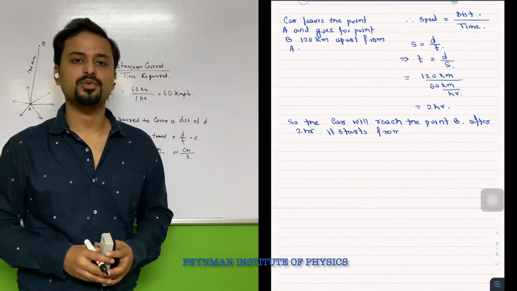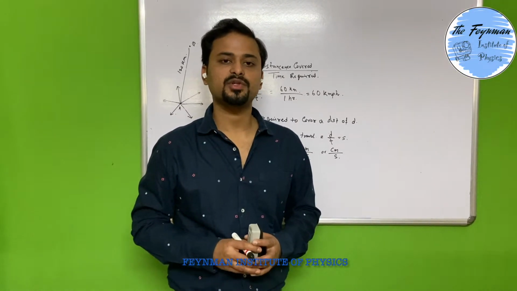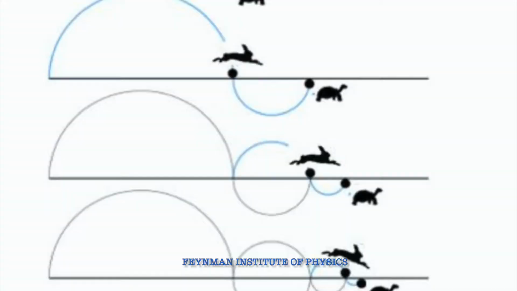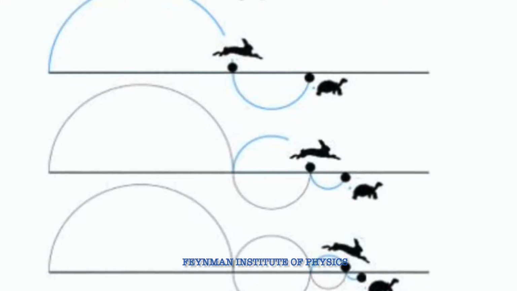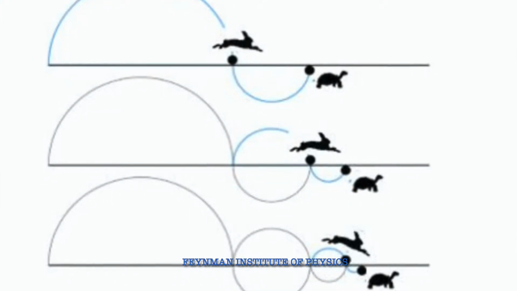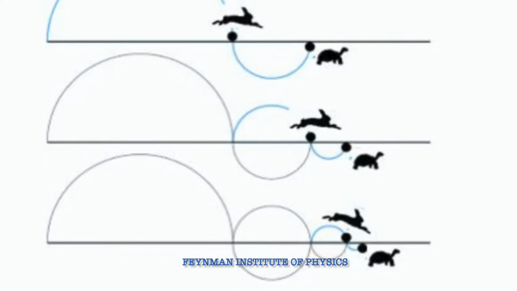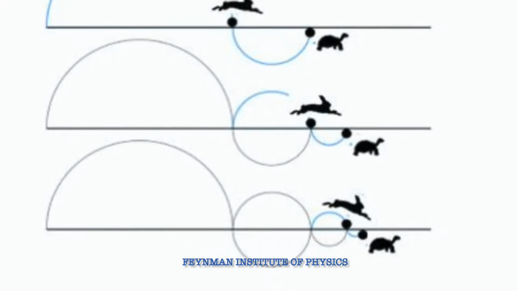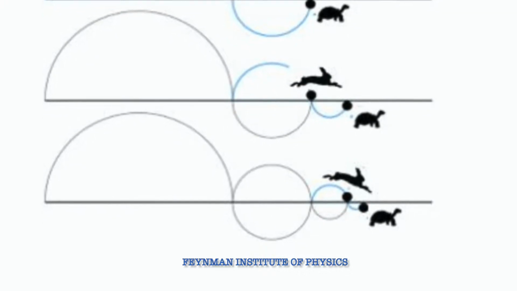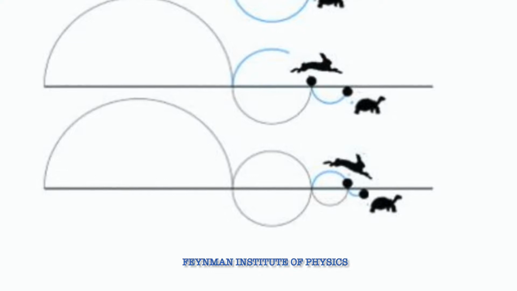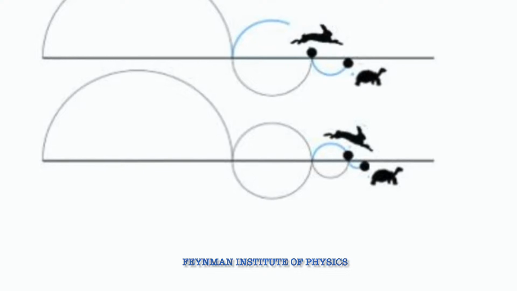Now, there are certain phenomena, especially in mathematics, which we cannot explain by using conventional mathematics or conventional reasoning. We have all heard the story of the tortoise and the rabbit. Take a simple situation where the rabbit runs 10 times faster than the tortoise. If at the start of the race the tortoise is 100 meters ahead of the rabbit, then by simple logic we will say that the rabbit will never be able to catch the tortoise. Because when the rabbit covers 100 meters to reach where the tortoise was, the tortoise proceeds 10 meters, having run 1/10 as fast.